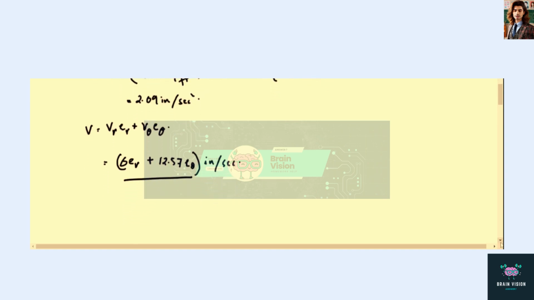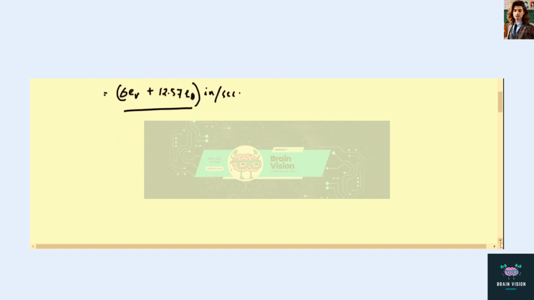Now let us calculate the acceleration of the clevis attached at B. So a is equal to a r e r plus a theta e theta. We have a r is minus 4.19 e r plus a theta is 2.09 inch per second square.